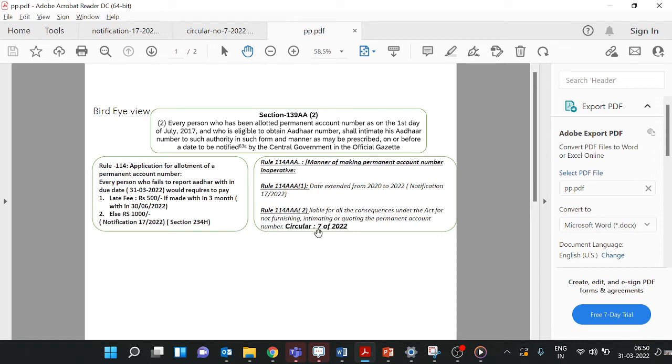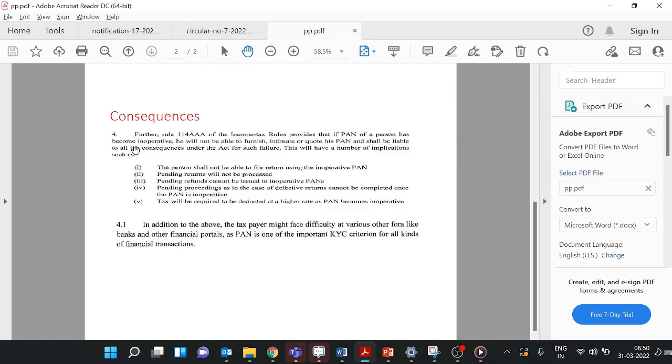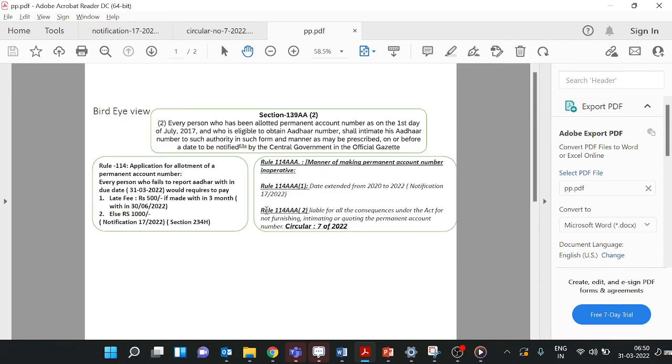And after 1st April 2023, if you have not linked your PAN, the consequences mentioned in the circular will be applicable to you. So please check your Aadhaar number linked with the PAN status from the income tax portal. If not linked, then go and immediately link your Aadhaar and PAN number.